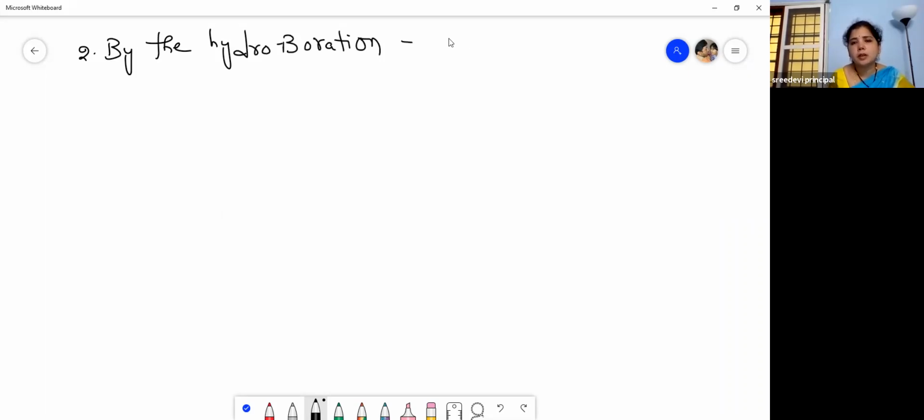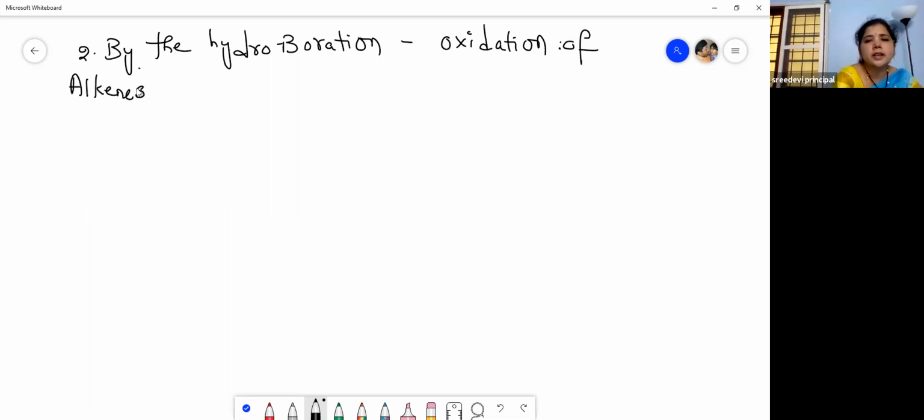The name itself is telling us what we are doing. So here, by the hydroboration and oxidation of alkenes, here also we are taking alkenes, right? So then how are alcohols prepared by this method?